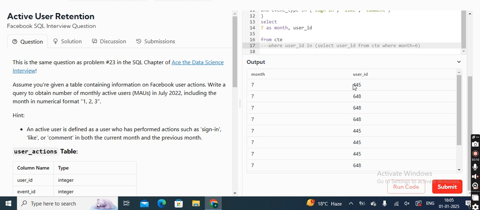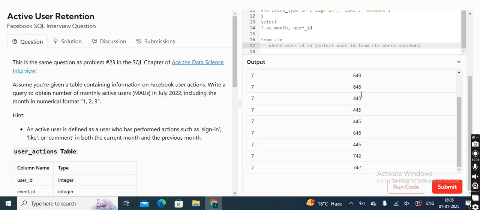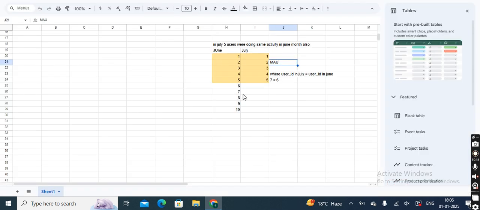Before removing this part, we had 648 and 445 as our unique user IDs, but after removing, we have another value, that is 742. So where does this value come from? These are those values, for instance, let's say 11, 12, 15, 12, 20, some values. So basically this 742